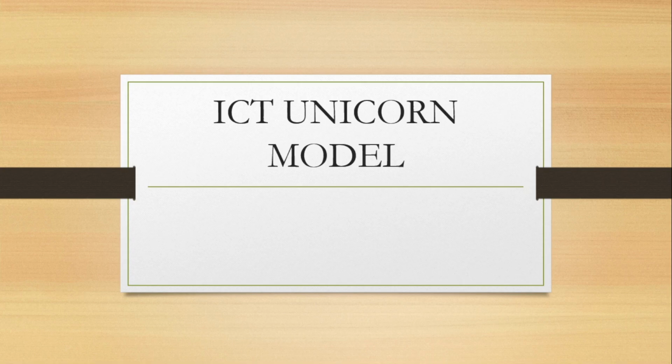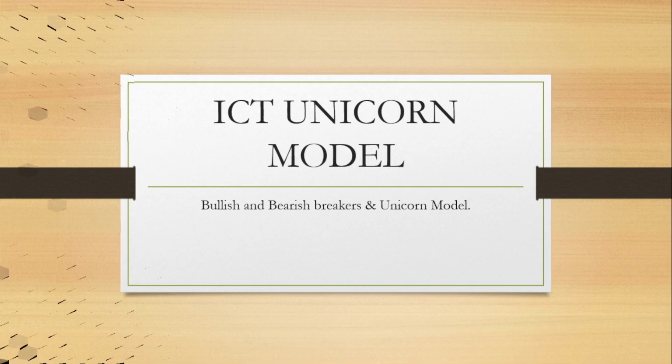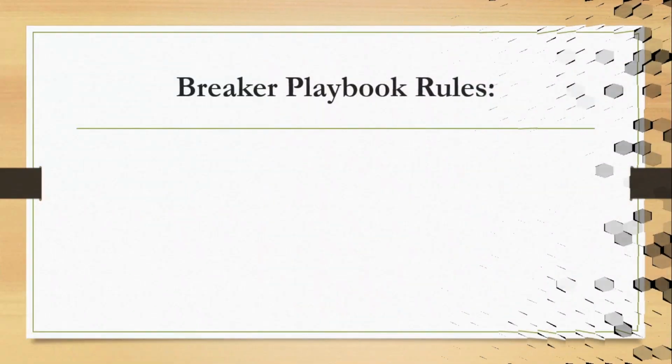Let's get into it. So, you already know what ICT's 2022 model is all about. I've shared that in the previous 3 videos. So, go and watch those if you don't know what the 2022 model is all about. But today, we want to look at the unicorn model. So, for you to understand the unicorn model, you firstly need to understand ICT bullish and bearish breakers. Without knowing what these are or how to use them, you won't know how to use the unicorn model. You don't even know what it is all about. So we'll look into bullish and bearish breakers first, then we get into the unicorn model.